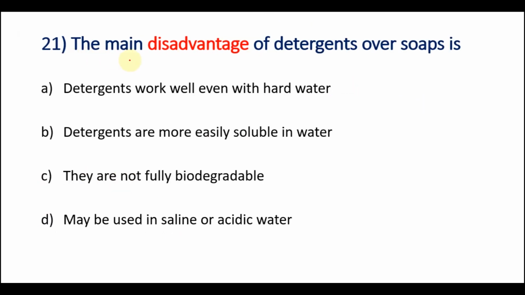Question number 21. The main disadvantage of detergents over soaps is, detergents work well even with hard water. This is the advantage. It is not the disadvantage. So this one is the wrong option. Let me check the B. Detergents are more easily soluble in water. This is also the advantage. So this one is also the wrong option.